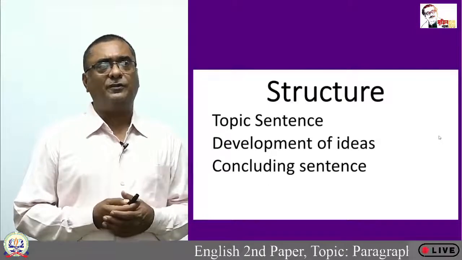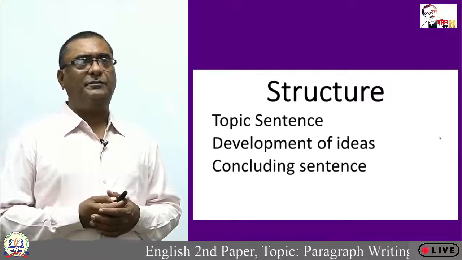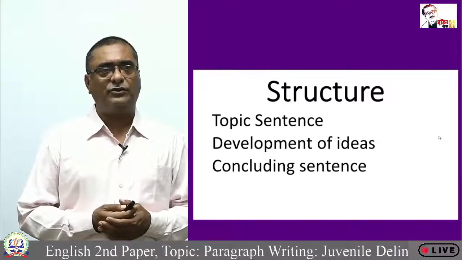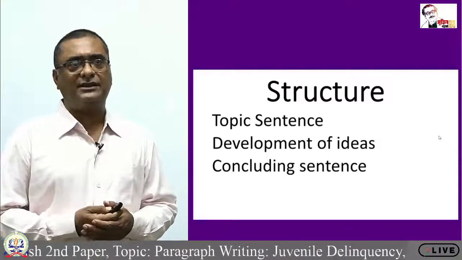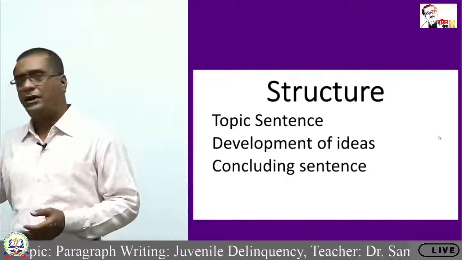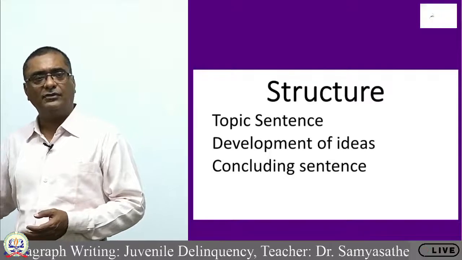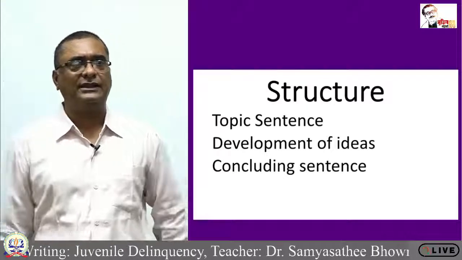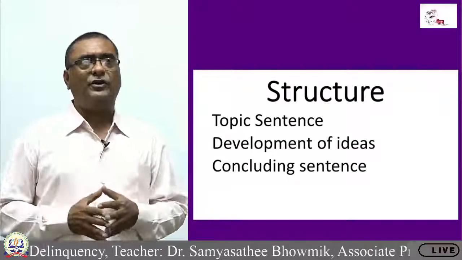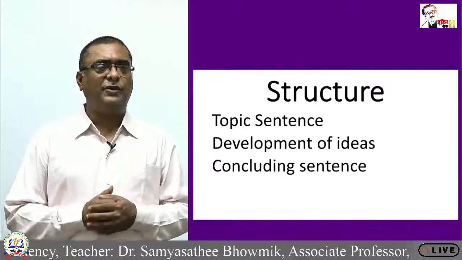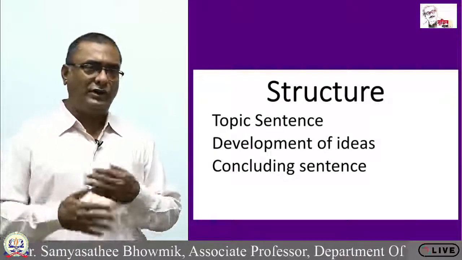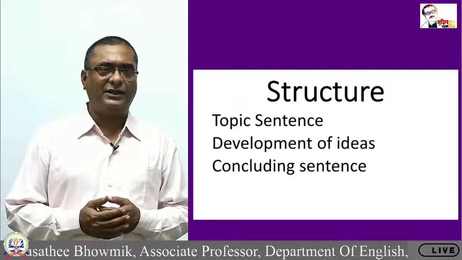Now, what about the structure? The structure of a paragraph, we all know that it is divided basically into three parts. The first one is topic sentence, the second one is development of ideas, and the third one is concluding sentence. Now, dear students, you all know that there are certain things that we have to maintain in writing skills. Since we are dealing with paragraph writing, the structure is important and the style is also important, and at the same time the content is also very important. So what you are writing about juvenile delinquency.